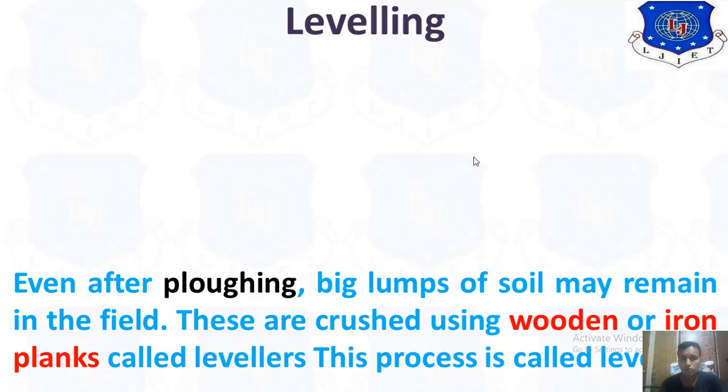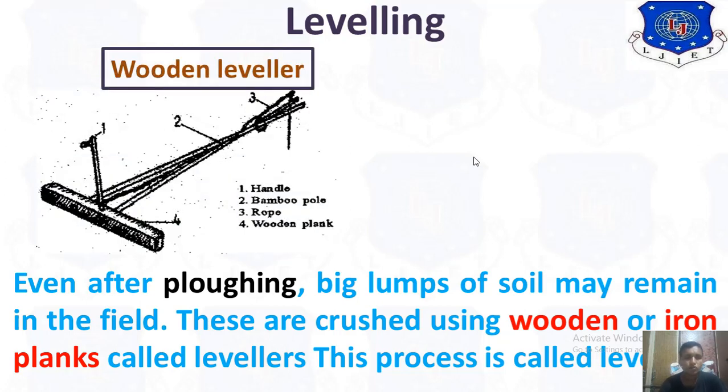So we have to provide instruments or machines, like the wooden leveler. That is a figure of a wooden leveler. In the wooden leveler, first there is a handle, second a bamboo pole, and third a rope. By using the rope you can adjust the position of the wooden plank. By using this wooden leveler you can level the soil.